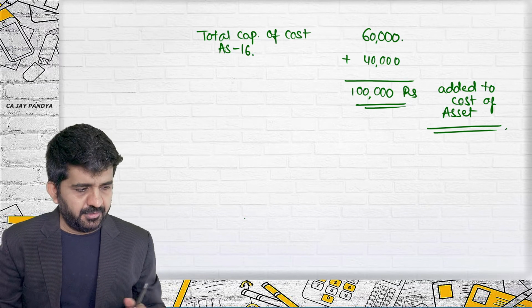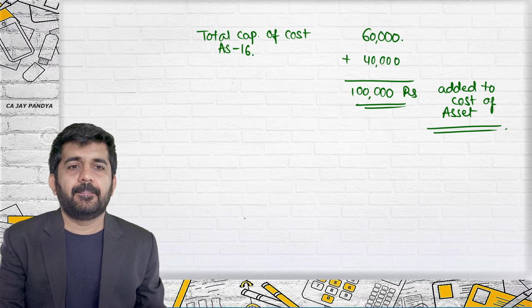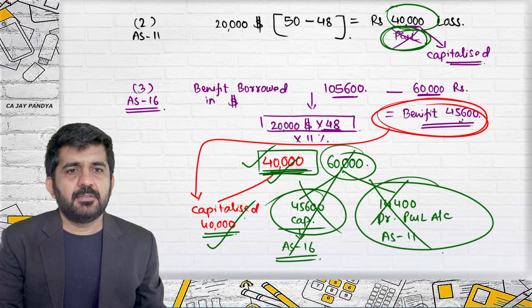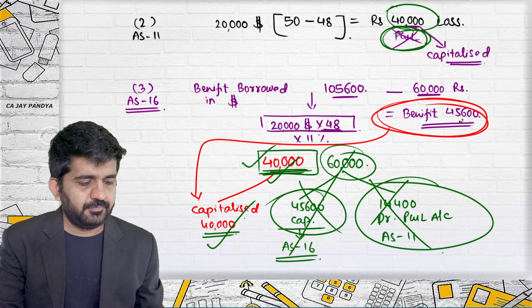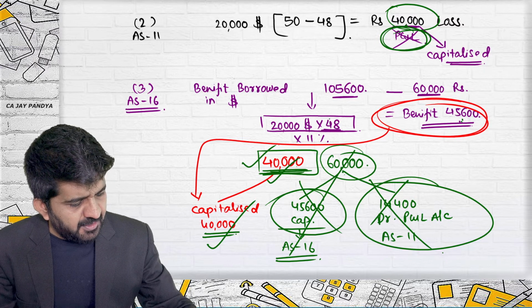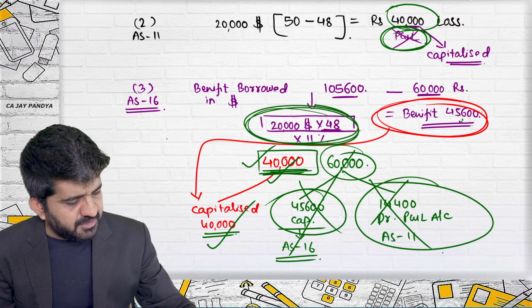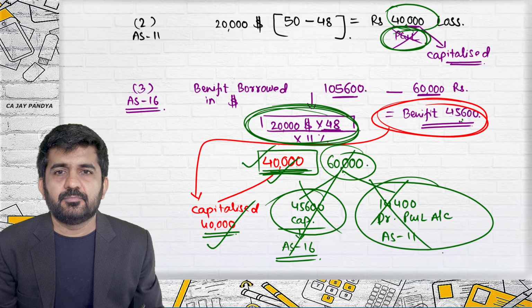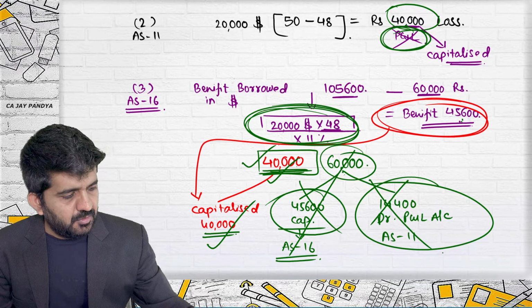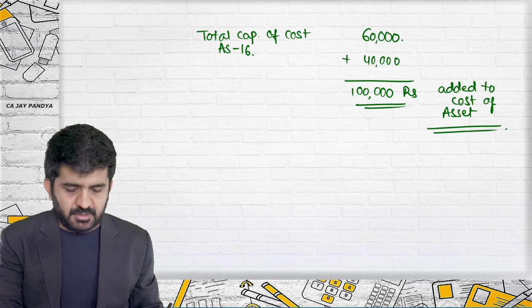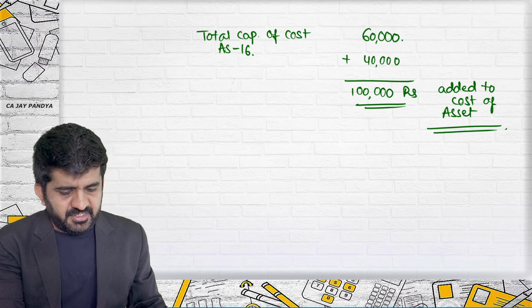Yes, Drashti. In that third point, you told that the beginning rate should be taken because of the requirement. Yes, as it is a monetary item, we should not take 50. All right. Can you explain to me, by this calculation which I'm circling, which answer we have got? 45,600. No, 1,05,600 first. Sorry. What is 1,05,600? Try to understand.